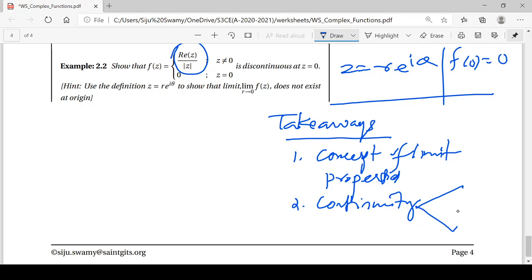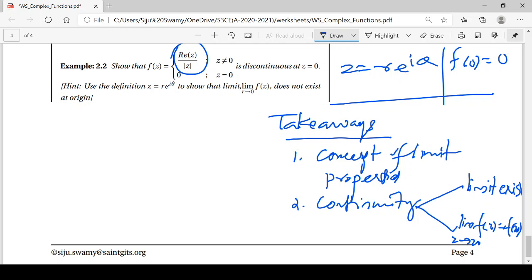There are two conditions. Condition one, the limit exists. That means the limit is unique and finite. Second, the limit of that function is equal to the value of that function at the point z0. If the limit as z tends to z0 of f of z is calculated, the limit should be equal to the value of that function at z0. Then only this function is continuous. Then there are another two important remarks to keep in mind while solving these problems. One is, if the problem is given in terms of x, y, you should choose z equal to x plus iy and select a path along which this function does not have a unique limit.